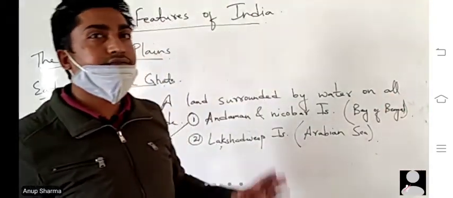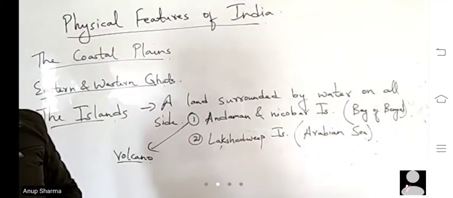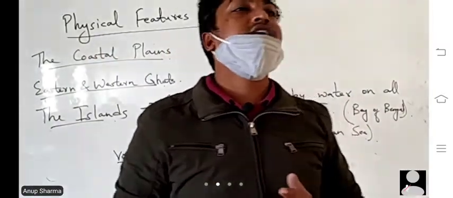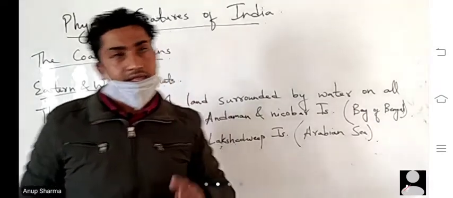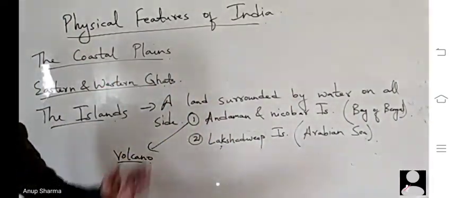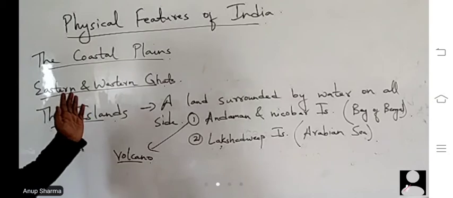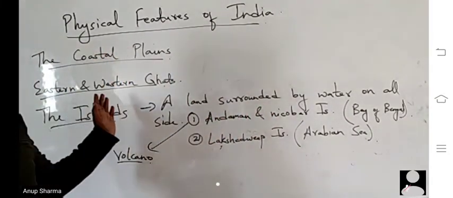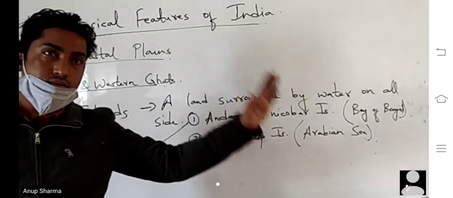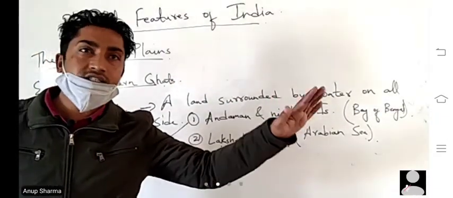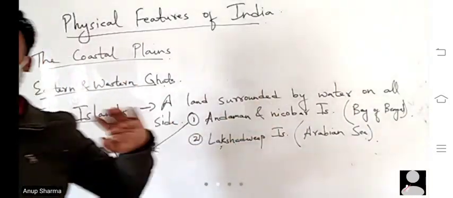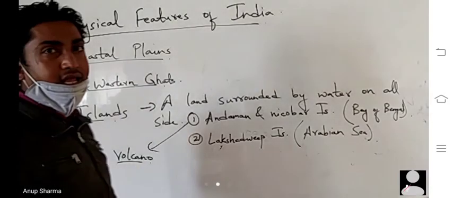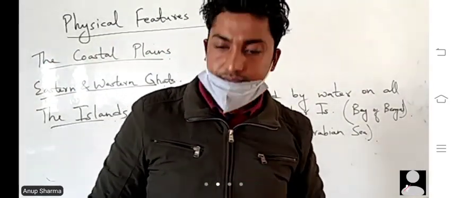Then we have the Thar Desert, mostly located in the Rajasthan region. Then the Western and Eastern Ghats: on the left side we have the Western Ghats, on the right side the Eastern Ghats, and the Western Ghats are elevated whereas the Eastern Ghats are lower in comparison. Then we have two islands, Andaman Nicobar Islands and Lakshadweep Islands.